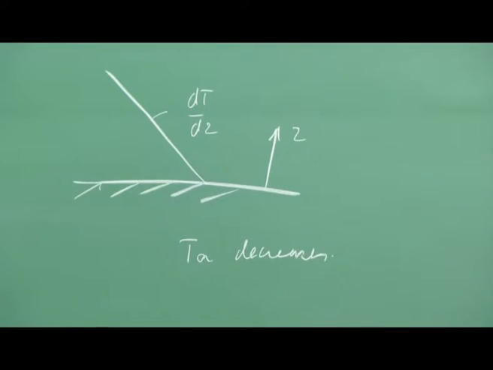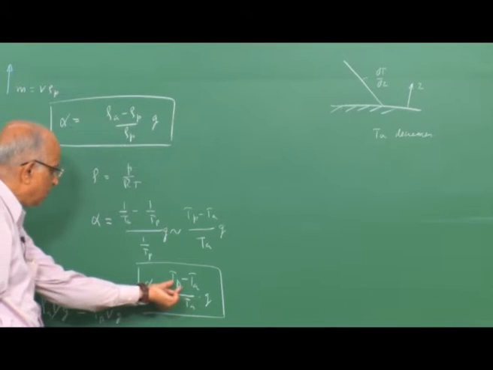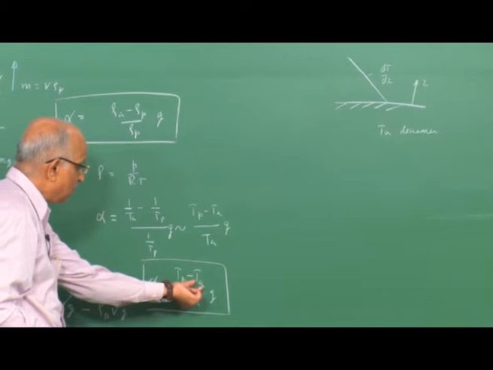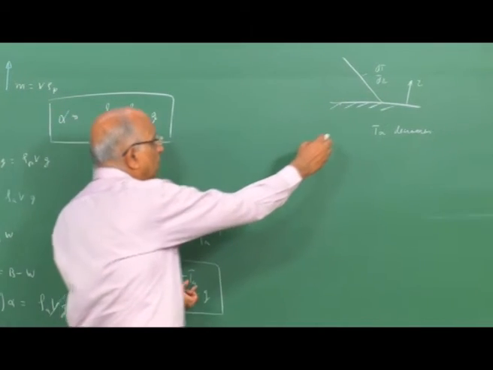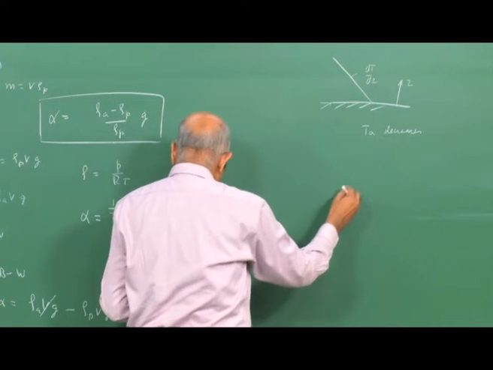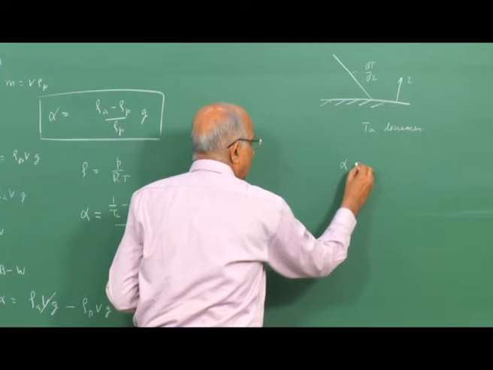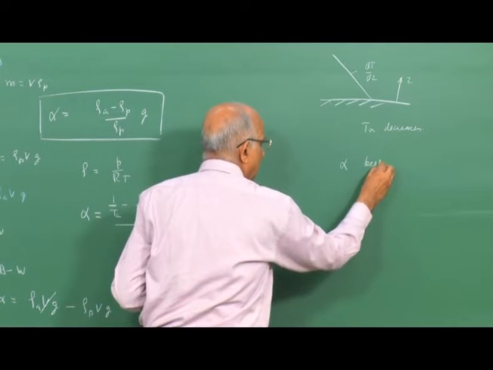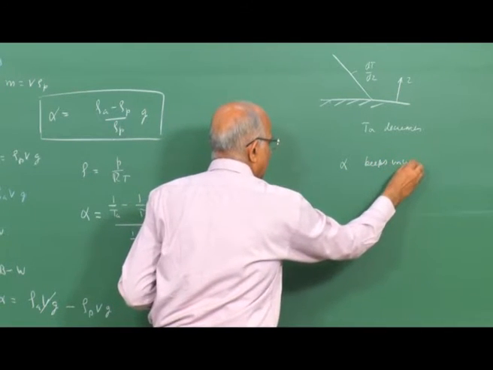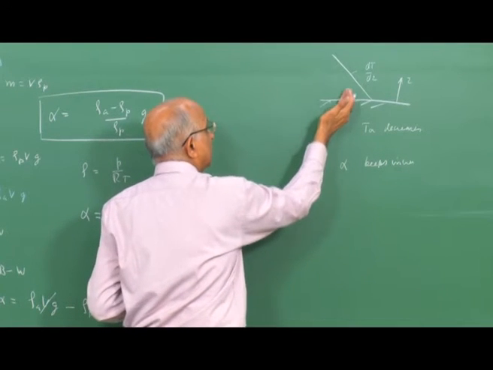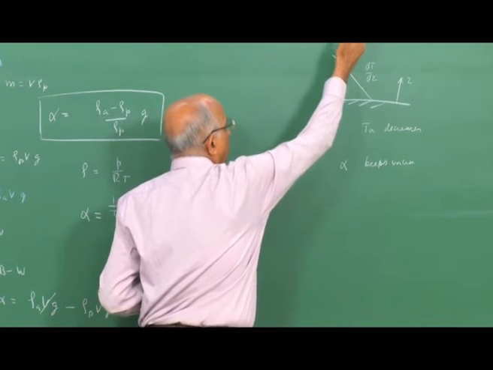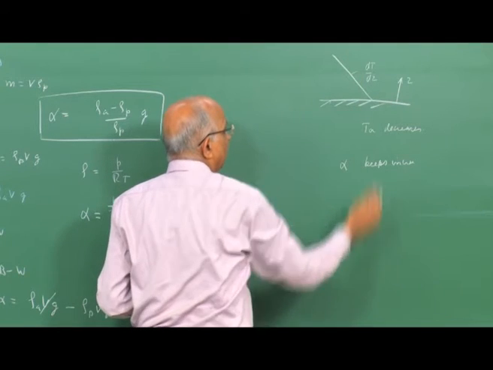Then what is going to happen to this particular acceleration? Acceleration depends on the temperature of the parcel of gas minus Ta. As I move up the temperature decreases and therefore, the alpha keeps increasing.